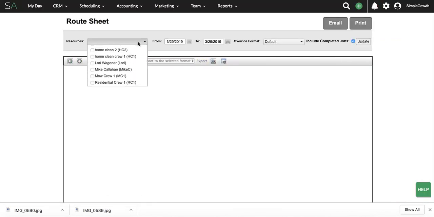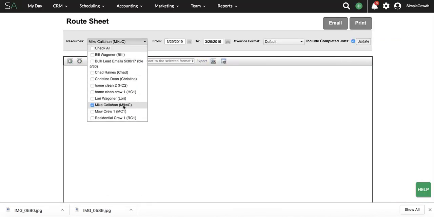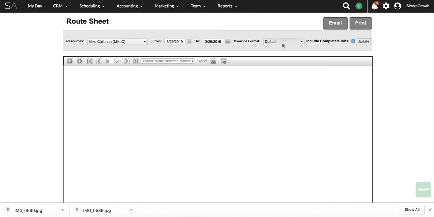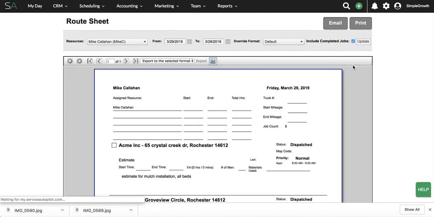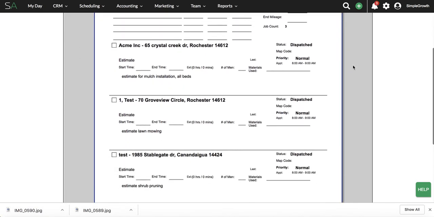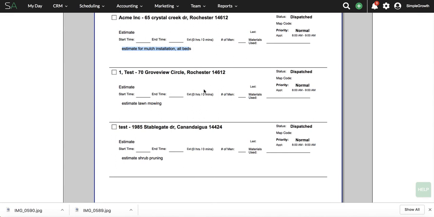And I'm going to select my resource, which is myself. I'm going to select the date range, and the default range is what I'm going to keep, and update. And this is going to create a PDF of my estimates for the day. So if you ever lose internet connection and wanted a hard copy, these are the estimates that I need to do, with estimate notes here on what I'm doing. So this is to create a standardized workflow for to-dos for an estimator to be able to route your estimates.